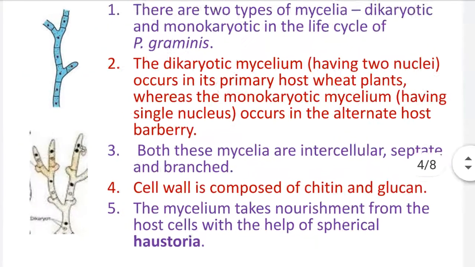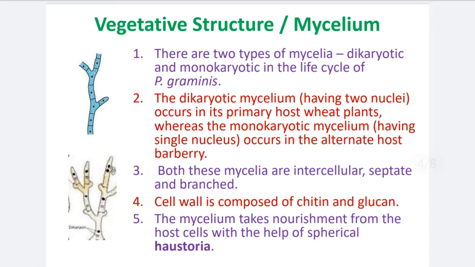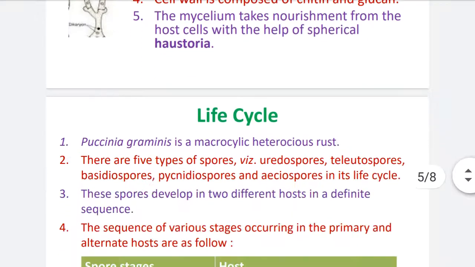Okay, so this is about the vegetative structure. There are two types of mycelia in the Puccinia graminis life cycle. Dikaryotic mycelium is present in the primary host wheat, monokaryotic mycelium in the alternate host barberry. Both mycelia are intercellular, septate and branched. The cell wall composition is chitin, and both types of mycelia produce spherical haustoria, which are the food material absorptive organs. So this is about the mycelium of Puccinia.